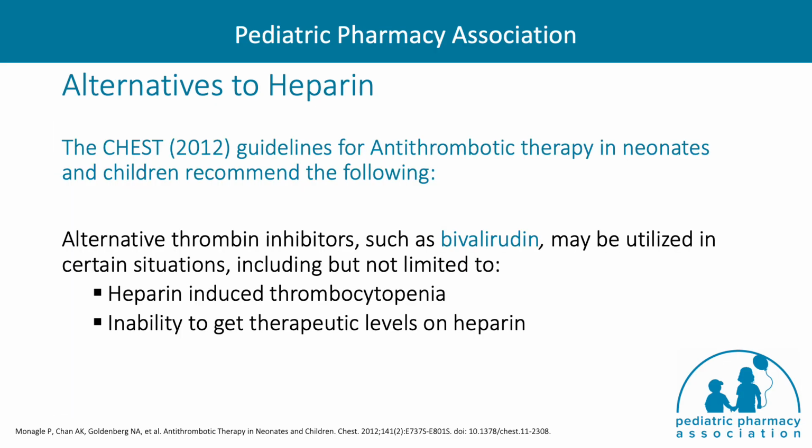Certain situations may warrant the use of an alternative agent to heparin therapy in the acute setting. The guidelines recommend the use of a thrombin inhibitor such as bivalirudin when a heparin alternative is needed, such as in heparin-induced thrombocytopenia, which is a very rare event in pediatric patients, or an inability to get therapeutic levels of anticoagulation in heparin despite increasing doses.